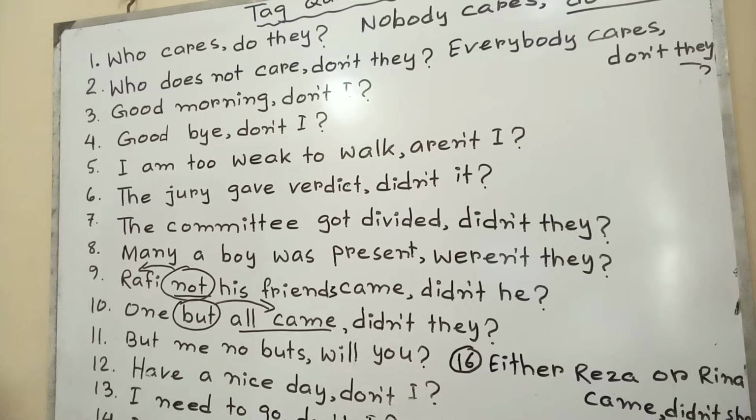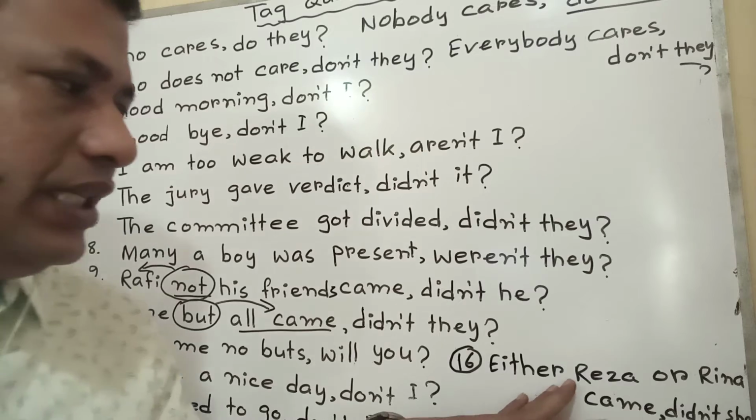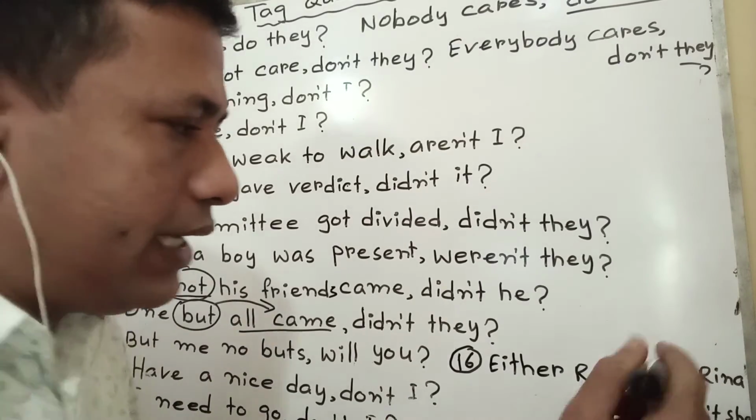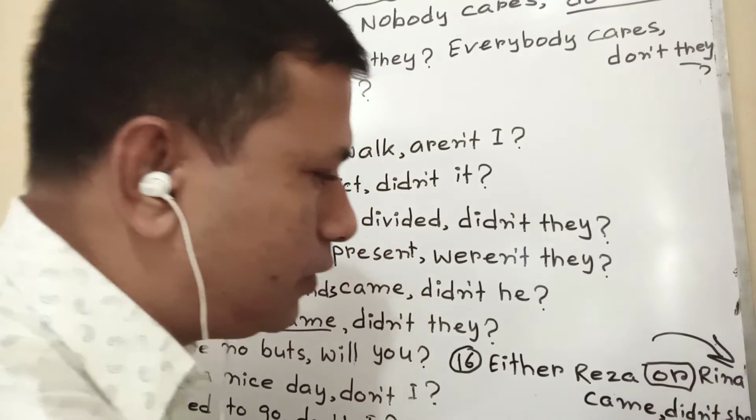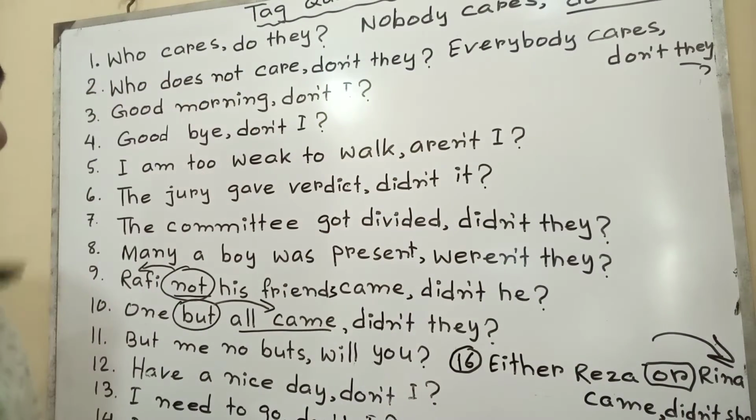That should be she. But I haven't taken it. I have taken the left side noun. As well as, along with, together with, accompanied by, at that time we should take left side noun or pronoun. But here either or, neither nor, at that time we have to take the right side noun or pronoun. Such as either Reja or Rina came, didn't she, in this way.